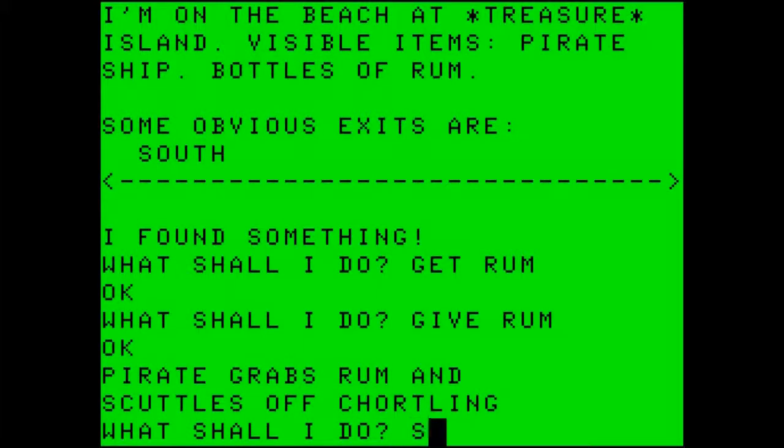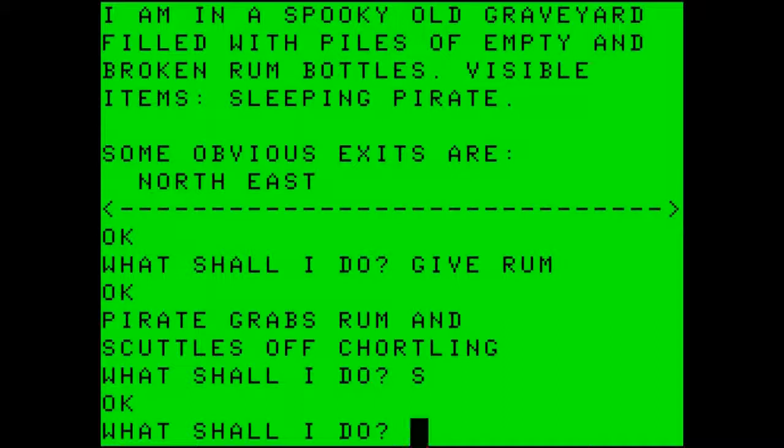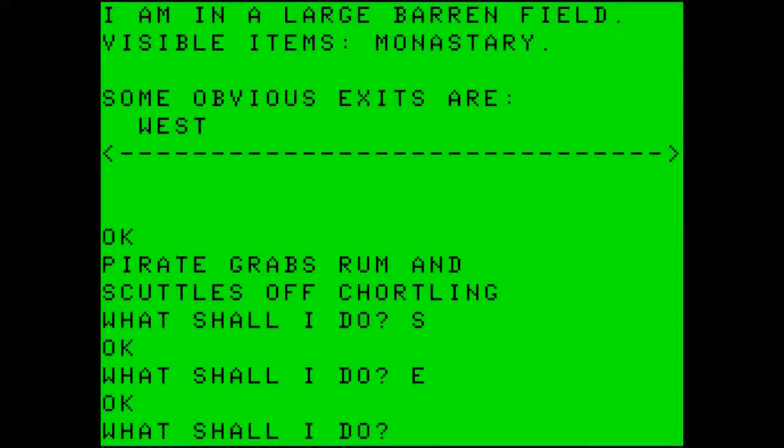Now let's go south, and this takes us to a spooky old graveyard filled with piles of empty and broken rum bottles. Visible items: sleeping pirate. Obvious exits are north and east. We came from the north, so we want to go east. In a large barren field, visible items: monastery. Obvious exits are west. So let's read the map.